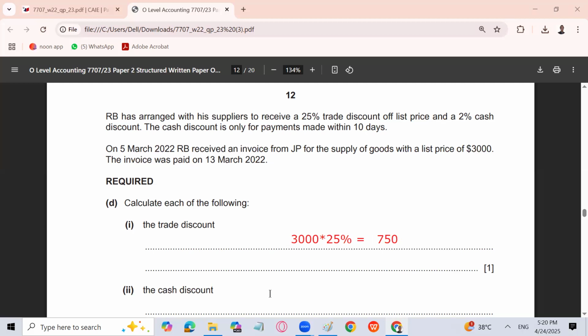Now the cash discount is going to be, first of all, 3,000 minus 750, because this is the amount on which we have basically purchased the goods, right? So what is the amount? That is 2250. And on that amount, because we are making the payment within 10 days, if you see, on 5th March we received an invoice and we are making the payment on 13th March. So it becomes 6, 7, 8, 9, 10, 11, 12, 13, 8 days. So within 10 days, we are also going to receive a cash discount. So what is the amount of cash discount? 2250 into 5%. How much?